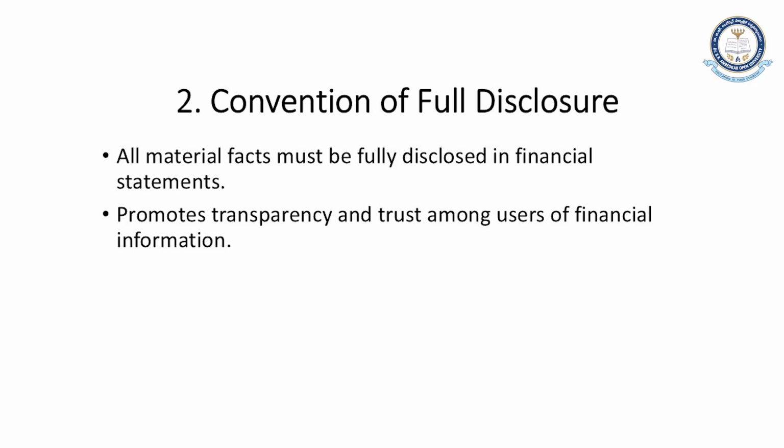Next one, convention of full disclosure. The convention of full disclosure talks about all material facts being fully disclosed in the financial statement. We should not conceal or hide any financial information from our stakeholders. All the accounting transactions should be fully disclosed to all the stakeholders who have the slightest interest in knowing our financial position or how we run our business.